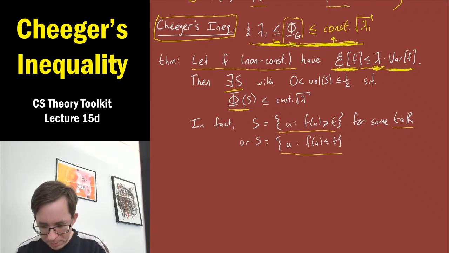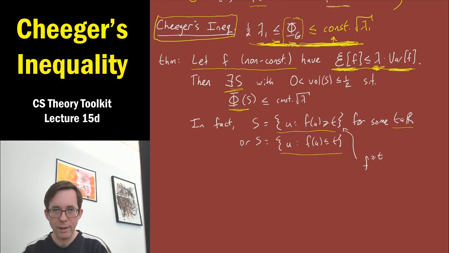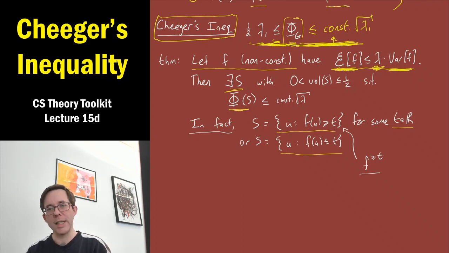And I should mention two things here. One, this set, I'm going to use some shorthand for it. I'm going to write it as f greater than or equal to t, and I'm going to use analogous notation like f less than or equal to t or f less than t. It's funny, but this is going to denote a set of vertices. Given a function f, it's the set of all vertices u where f of u is at least t. I'm also not going to explicitly prove this fact statement. It'll be obvious from the proof that we construct this set given the function f by taking either a super level set or a sub-level set. So I'll leave that to you to verify as the proof proceeds.